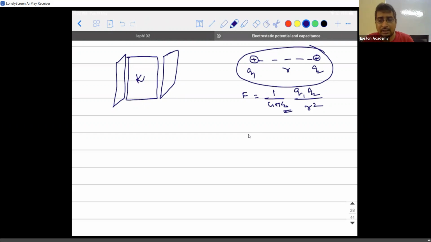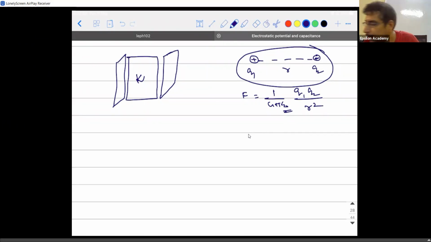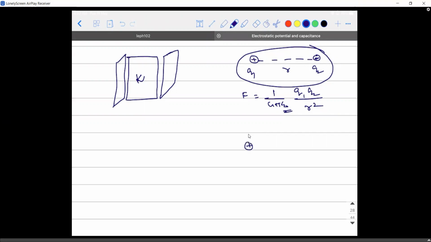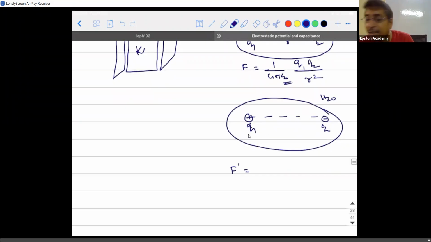If I take the same system and put it into a dielectric medium like water, do you think the charges will be able to interact among themselves in the same way? No, there will be some kind of opposition offered by the medium. If it is placed in water, what would be the value of F dash?